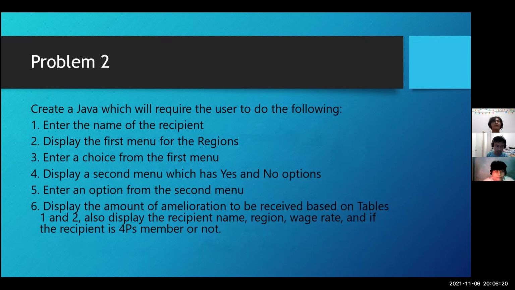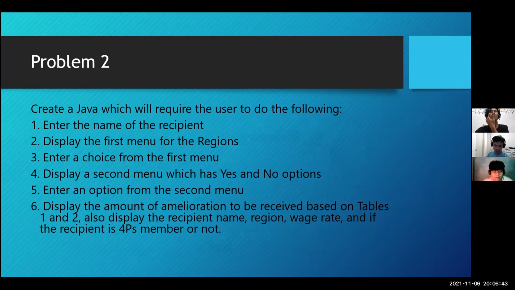Create a Java program which will require the user to do the following. Number 1. Enter the name of the recipient. Number 2. Display the first menu of the regions. Number 3. Enter a choice from the first menu. Number 4. Display a second menu which has yes and no options. Number 5. Enter an option from the second menu. Number 6.